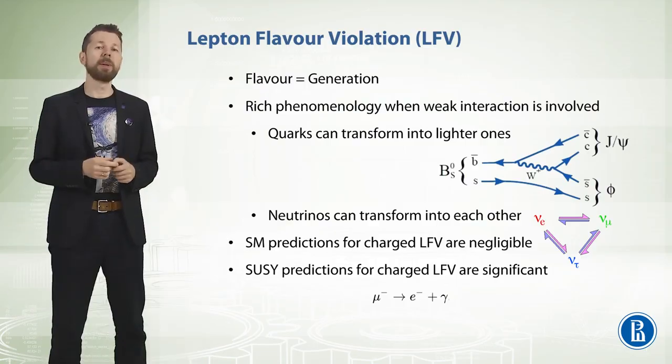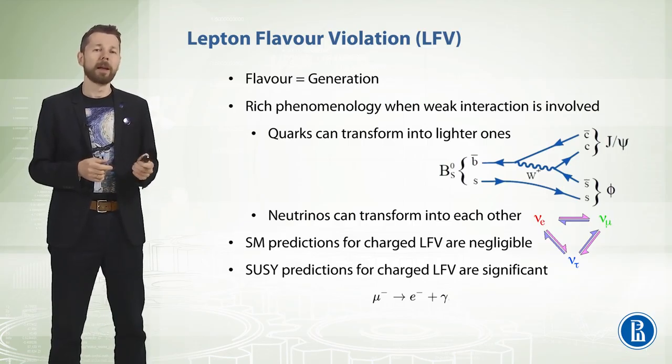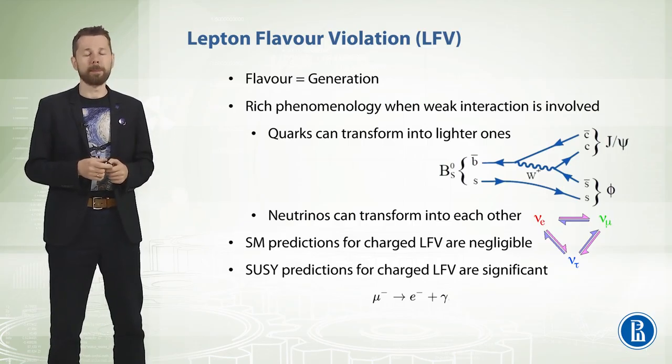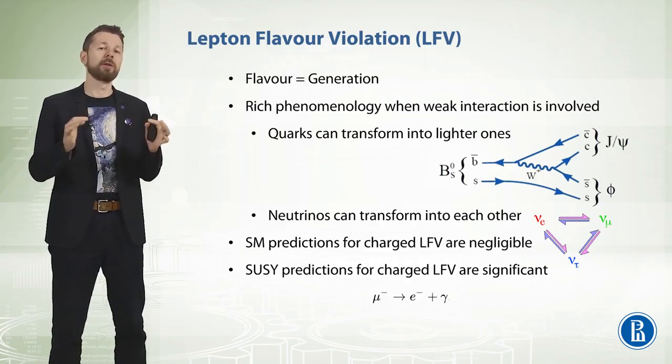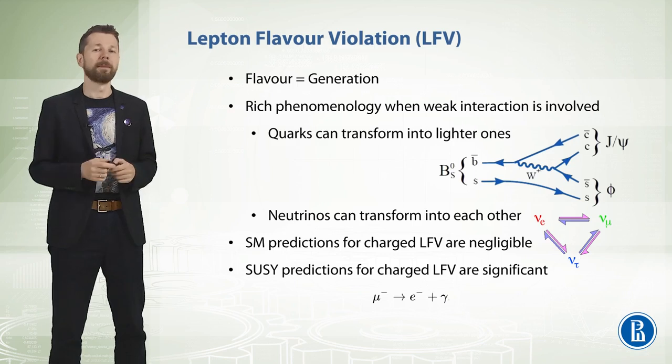Look at the decay of the B meson. It consists of an anti-B and an S quark. After the transformation via a W boson, we end up with a charm-anti-charm pair that is called J/psi, and a strange-anti-strange pair that joins into a particle called phi.